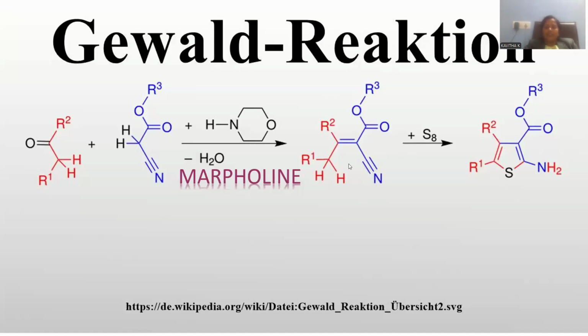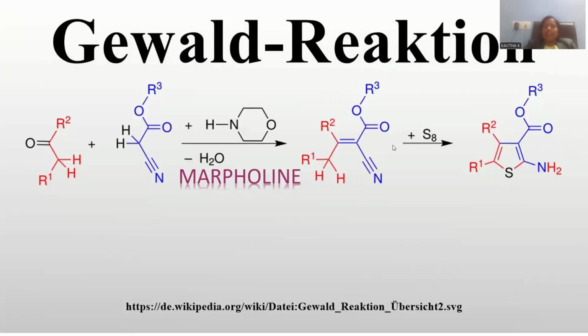That is able to bind with the sulfur, and the nitrile is converted into an amine at position 2, and sulfur links the two carbon atoms in such a manner that a five-membered ring system originates. At the second position we have the amine, at the third position we have the ester, and the remaining two positions are occupied by the two alkyl linkages.